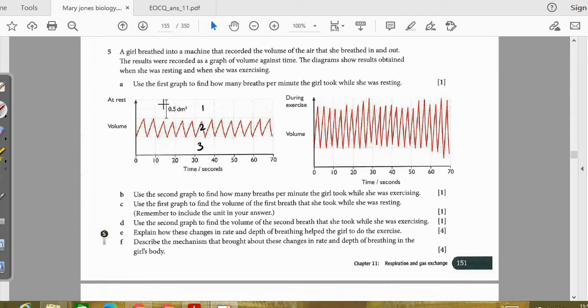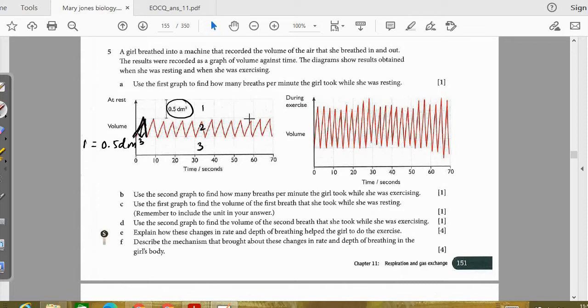Now 0.5 dm cube is already given to you, and they are asking for the volume of the first breath that she took. So the first breath involves only 1 cube, and 1 cube is equal to 0.5 dm cube. Therefore your answer will be 0.5 dm cube, because they have already given it.